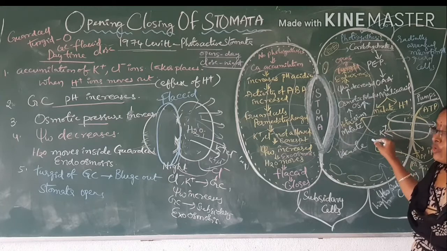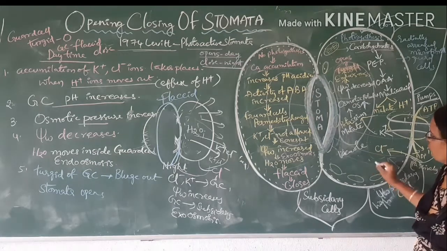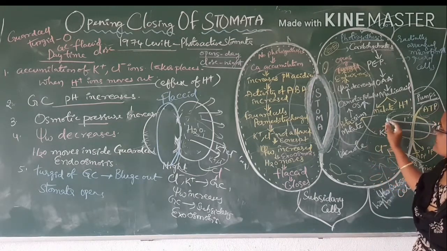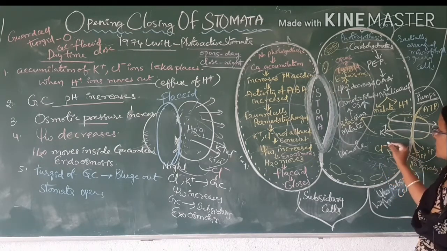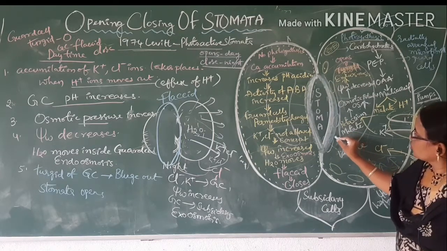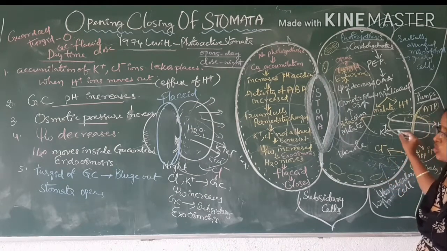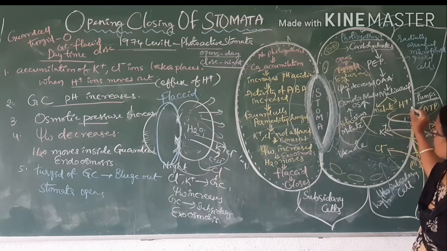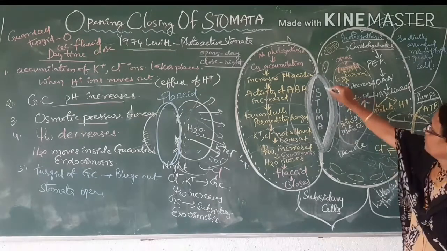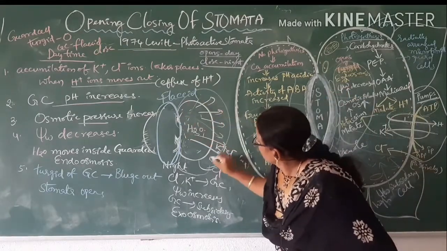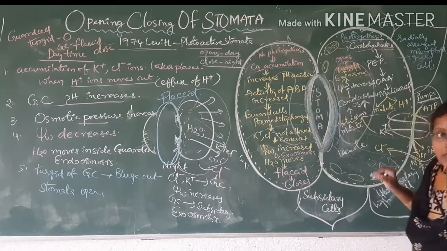guard cells. When water moves inside the guard cells, it becomes turgid due to the water. When water is accumulated, pressure is created on the walls. It will not create pressure towards the pore because it is a thick wall, so it will try to create the pressure outwards. When they create the pressure towards the outside, ultimately the stomata is bulged out. It will increase its bulge, and ultimately the stomatal pore is going to be opened.